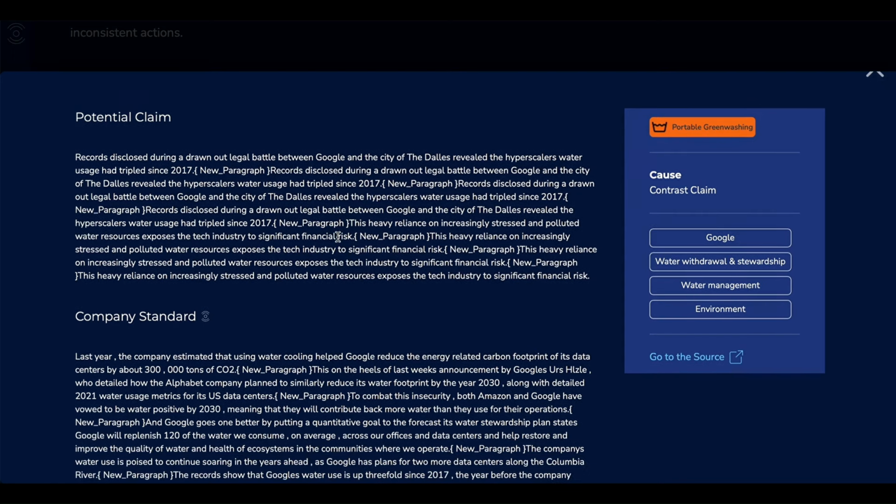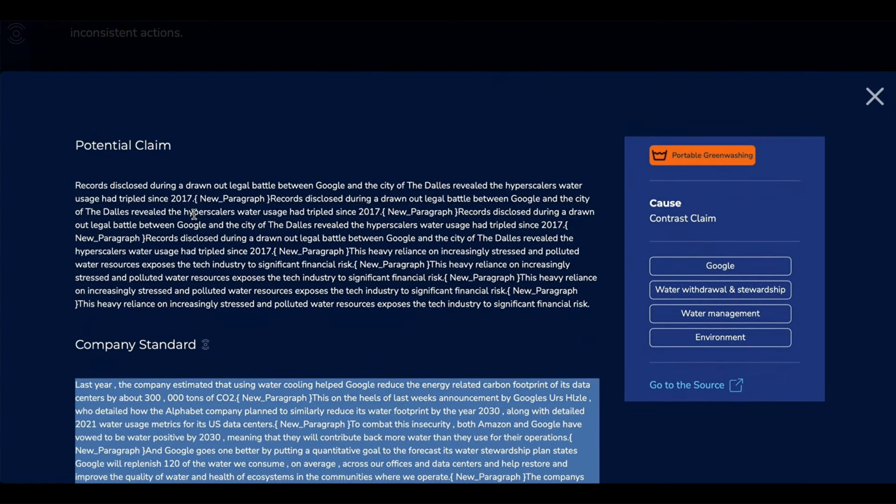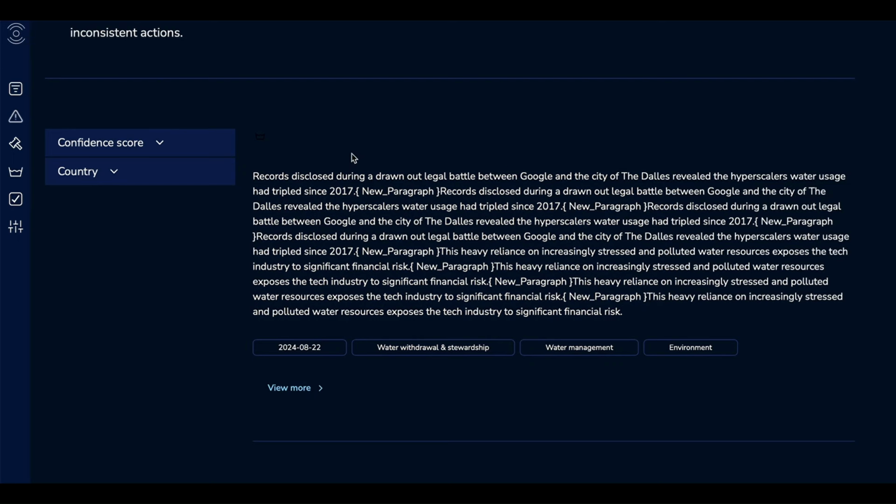You click more and it will give you all the different information that you've been saying about yourself, and the contradictory claims that we've seen. You've been saying great things about yourself on water, but we see that you have problems and issues there, basically. And then the cause and all the different key data that you can see. Thank you.